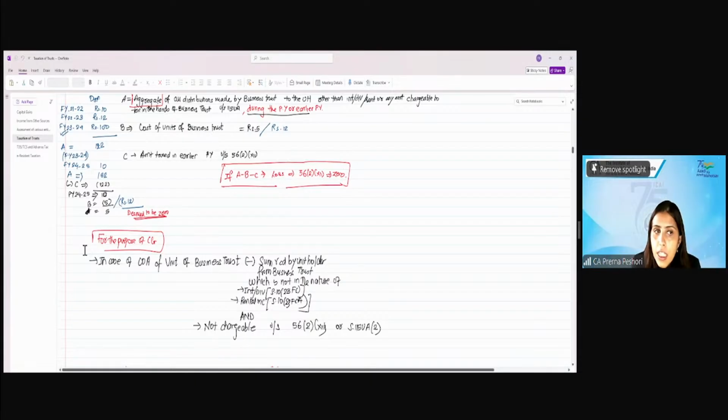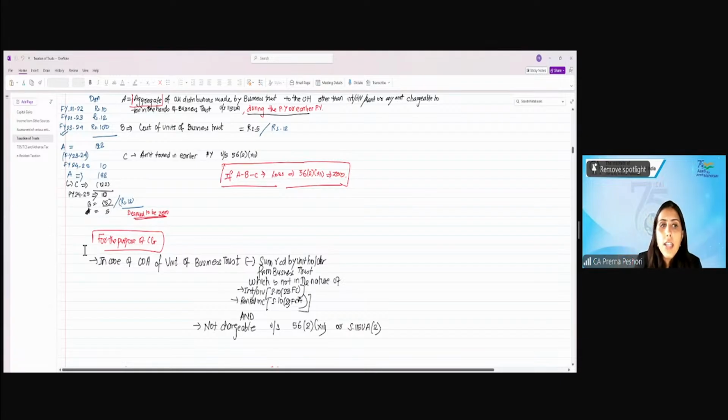Now, what this means is that, to the extent of the cost of units, I have to reduce the distributions from the cost of unit. And there will therefore be no tax under 56,212. But if I receive more than the cost of units, this will get taxed under 56,212.